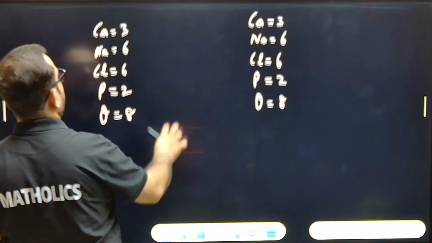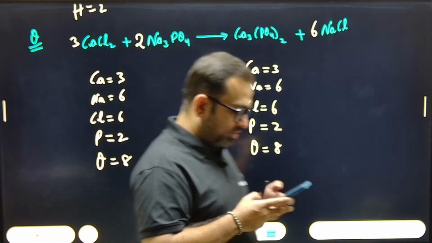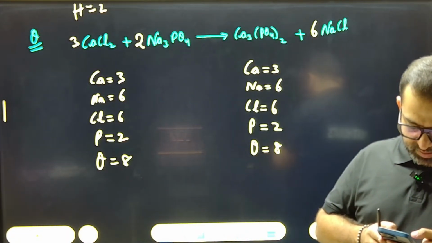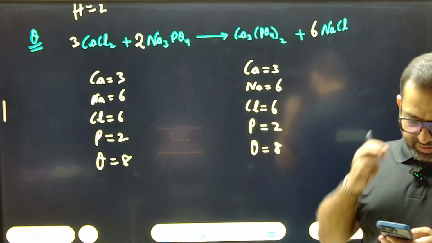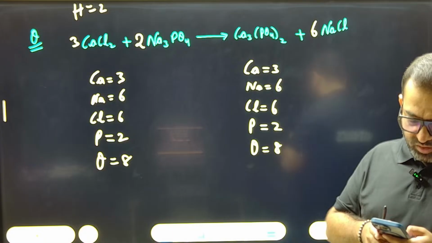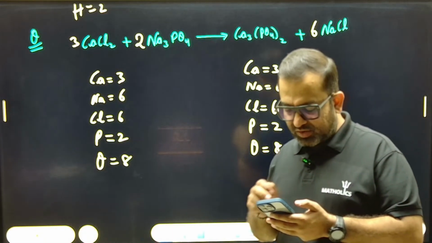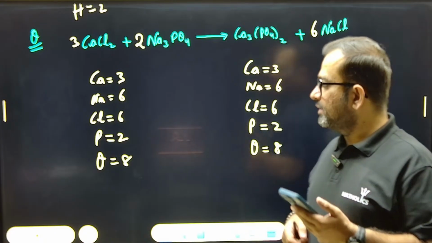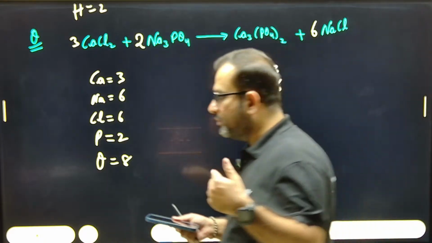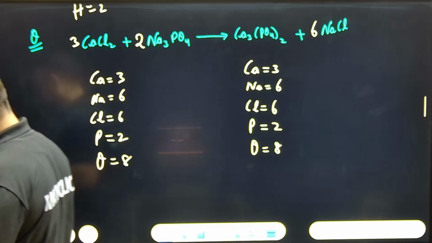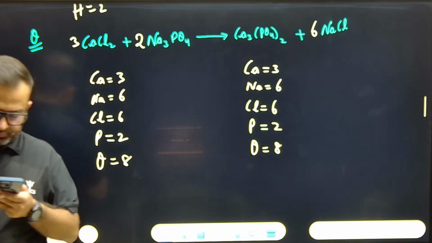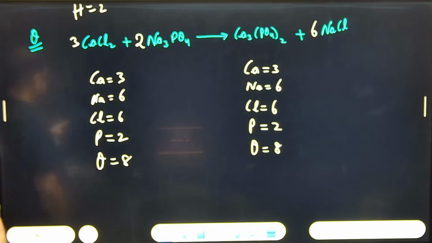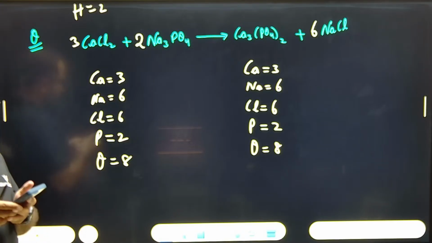Okay. Next question. Copy it. Take time and copy. So this was a good question, I think. Right. Enough of balancing. We can move forward, or you need more practice for balancing. Anyone in the comments? More practice or we can move forward? Yes or no? Okay, more practice for balancing, we'll do more practice.